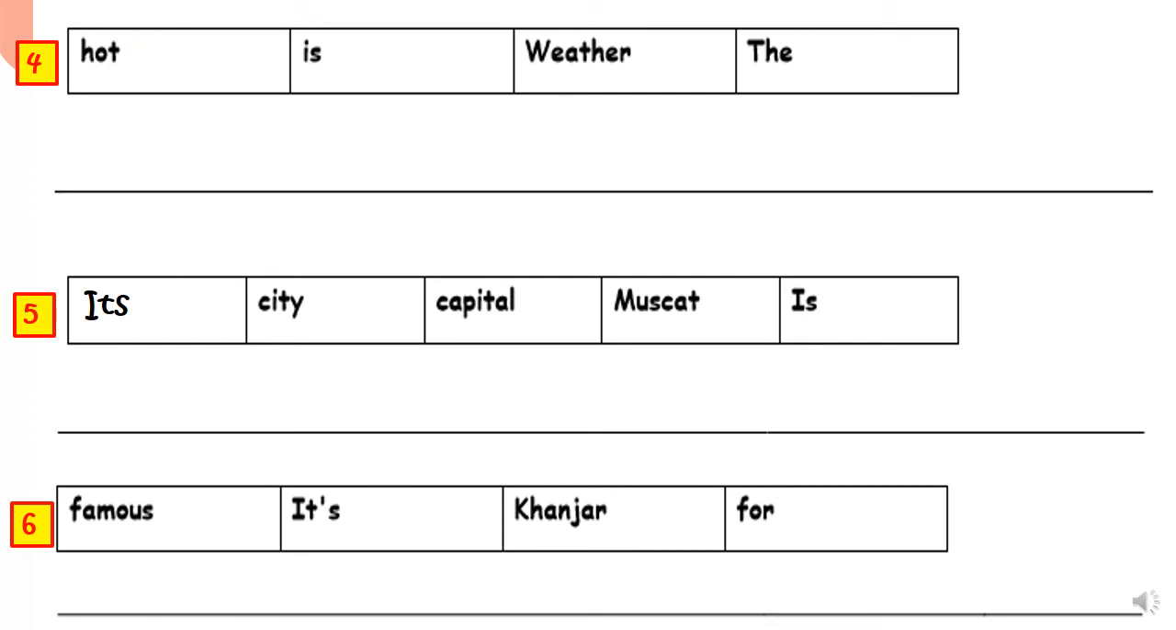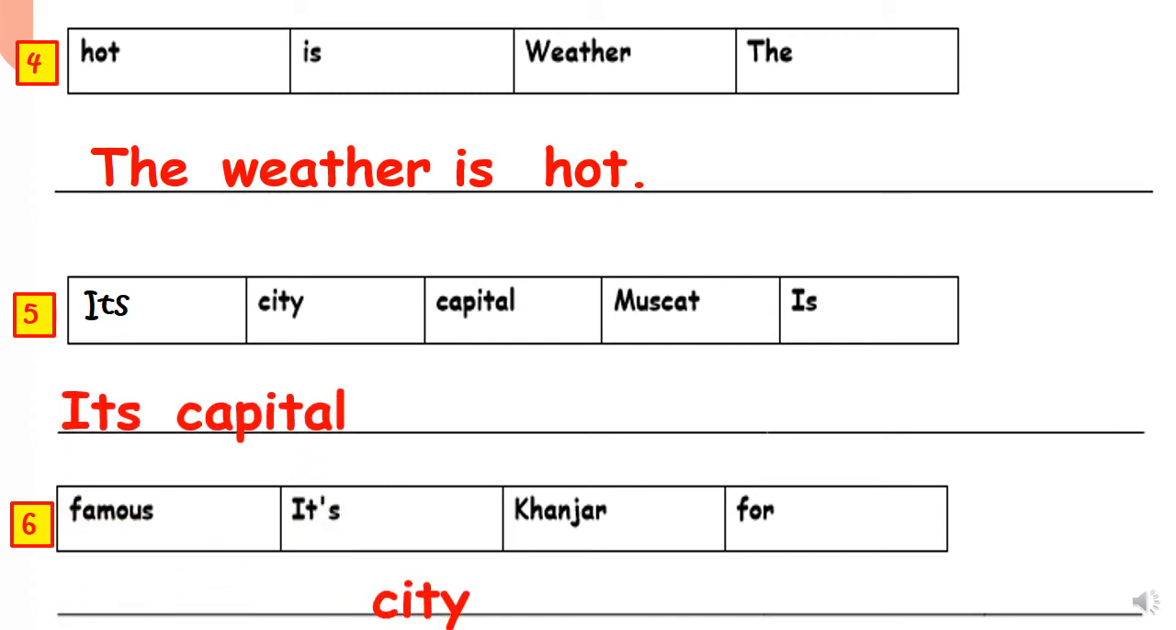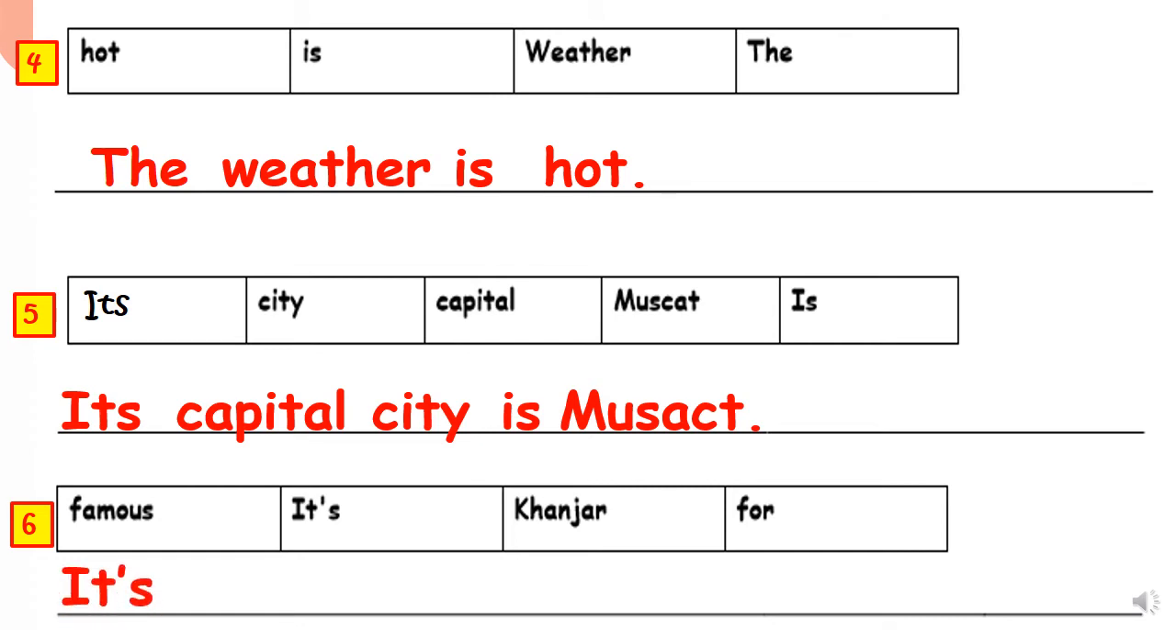Number 4. Very good. The weather is hot. The weather is hot. Number 5. Its capital city. Its capital city is Moscow. Number 6. It is famous for Khanjar. It is famous for Khanjar.